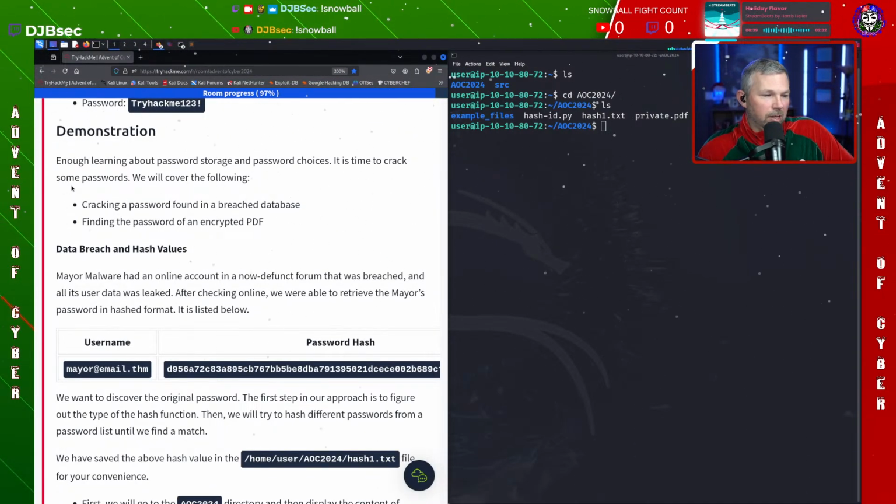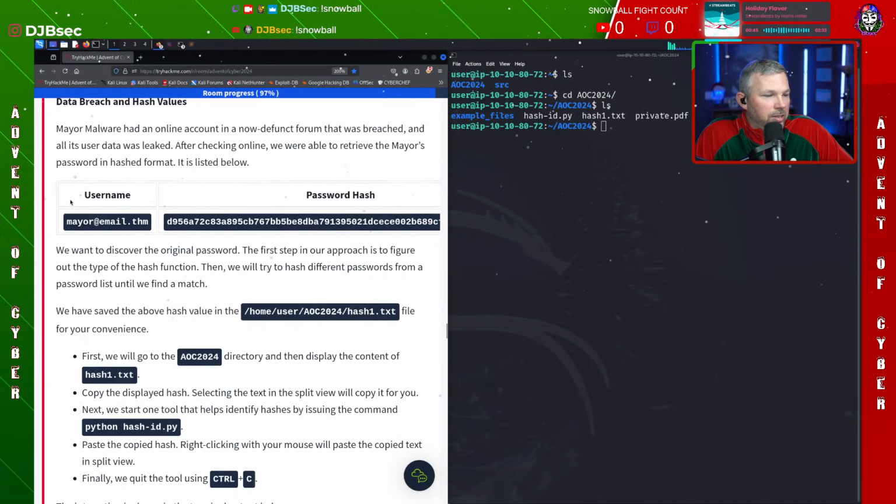All right, so let's talk about this. Enough learning about password storage and password choices. It's time to crack some passwords. So, data breach and hash value. Mayor Malware had an online account in a now defunct forum that was breached, and all its user data was leaked. After checking online, we were able to retrieve Mayor Malware's password in a hashed format, as it is listed below. So here's our hashed password.